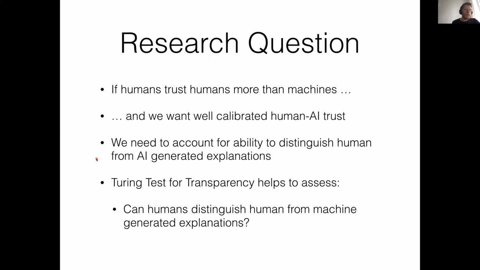So that's why we wanted to set up this Turing test for transparency, just to assess whether humans can actually distinguish human from machine-generated explanations. This is what we set out to do in this experiment.